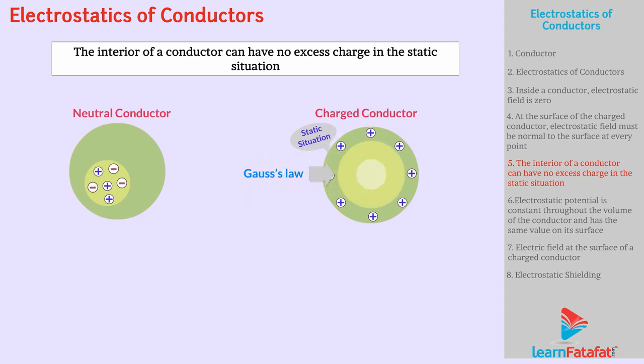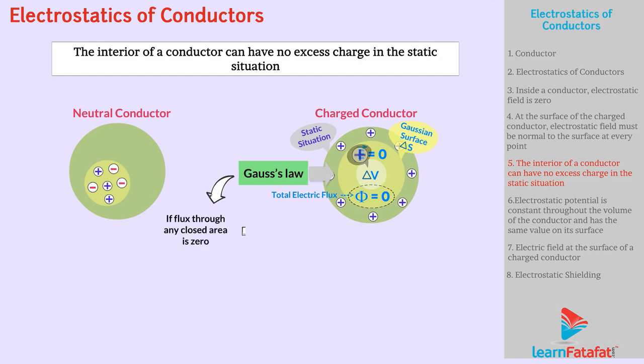Consider any arbitrary volume element delta V inside a conductor. Consider a Gaussian surface delta S bounding the volume element delta V. We know that electrostatic field is zero inside the conductor. Clearly, the total electric flux through delta S is zero. Hence, by Gauss law, if flux through any closed area is zero, then there is no charge inside the area, and thus delta S does not enclose any excess charge.